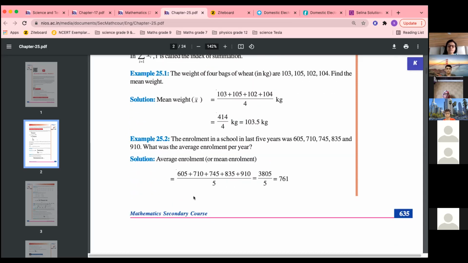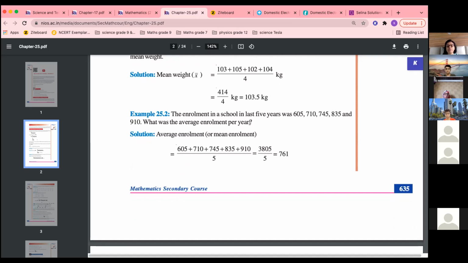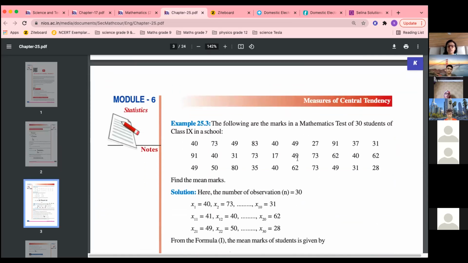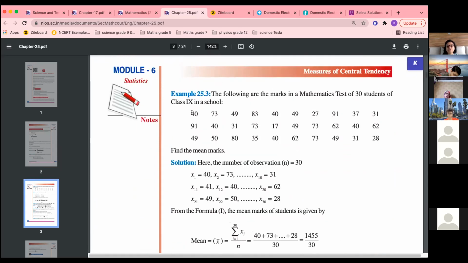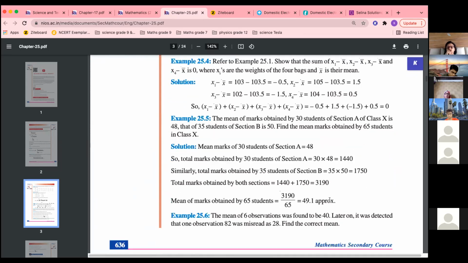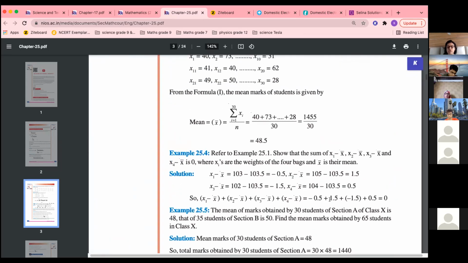Same way, the average enrollment per year for the last 5 years is given. So the number of observations is 5, and you add all the observations and divide by 5. This is the simple way to find the average. There are 30 readings. You add all 30 readings and divide by 30, write the formula and get the answer. Now this is a different type of question asked.